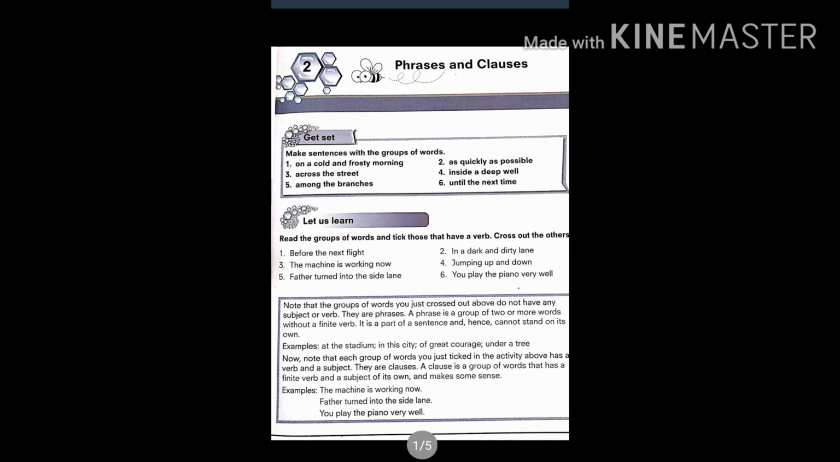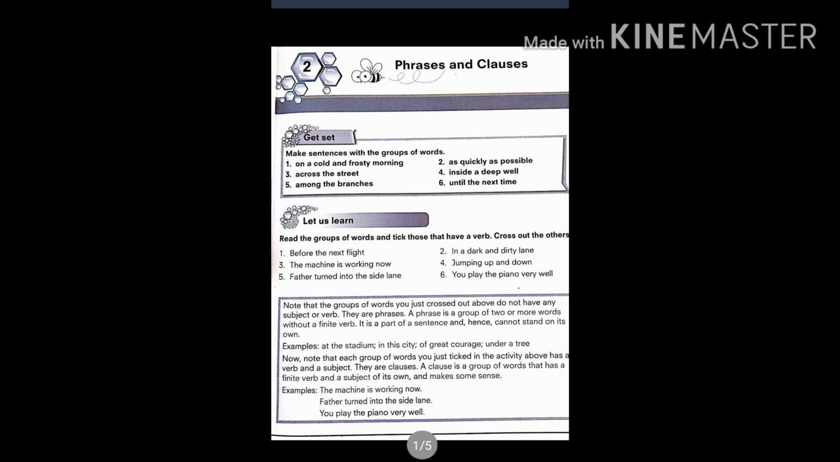Let us move to the next exercise. Let us learn. Read the groups of words and tick those that have a verb. Cross out the others. Now here I hope that students you know what is a verb. Verb is an action word in a sentence or a clause. So let us see whether we find the verb.